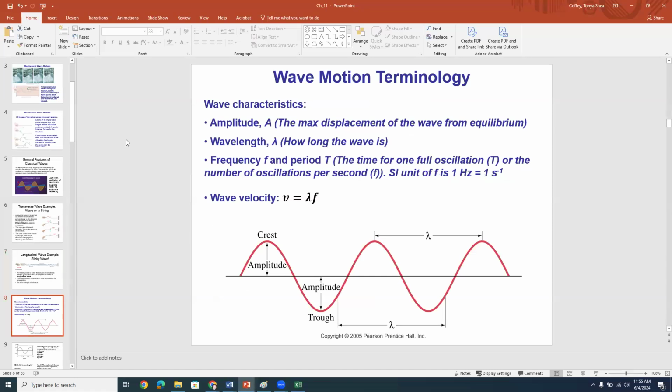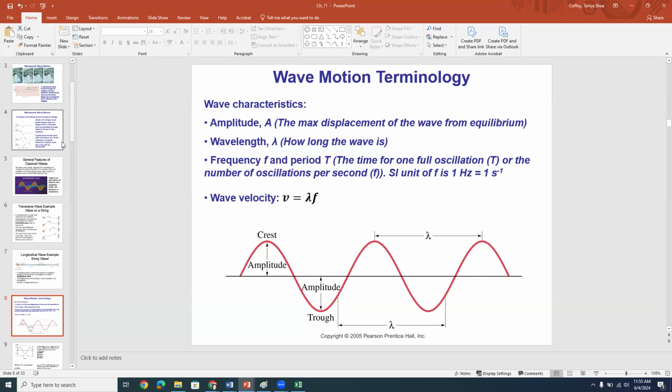Okay, let's discuss some of the terminology that we're going to use when we talk about waves and their characteristics. So first of all, we're going to talk about the amplitude of the wave. And the amplitude of the wave is the max displacement of the oscillation of the wave from equilibrium.